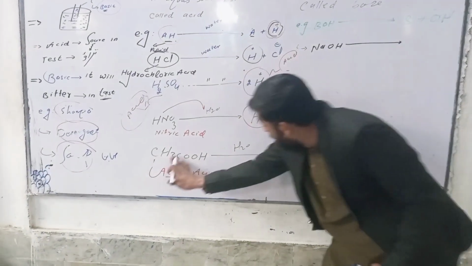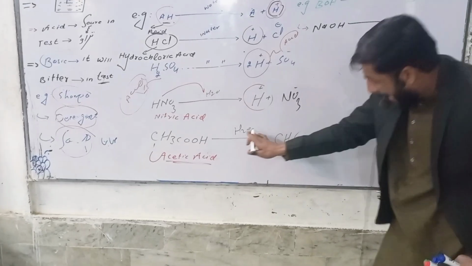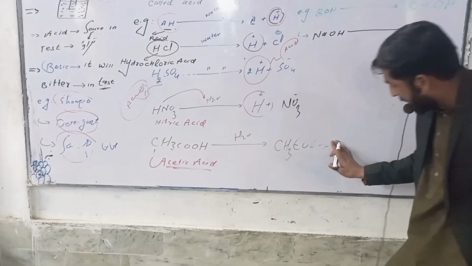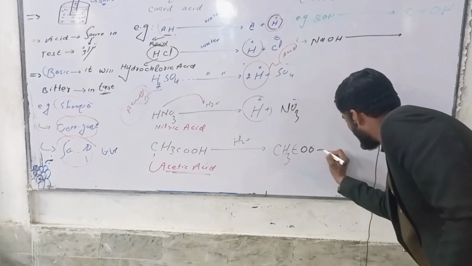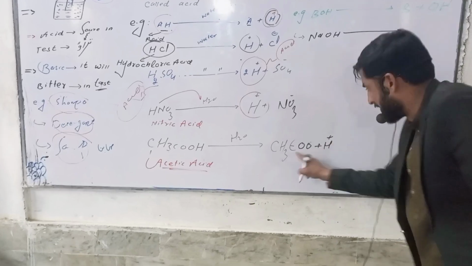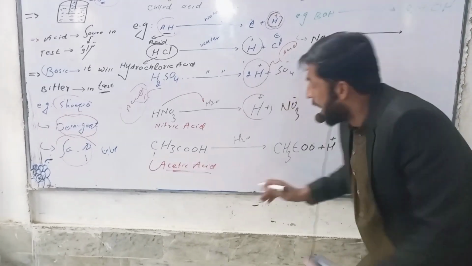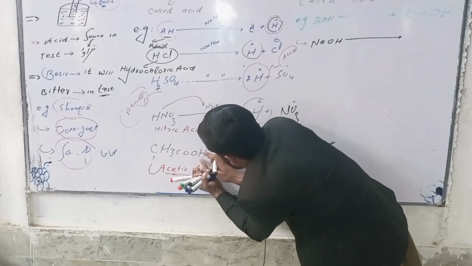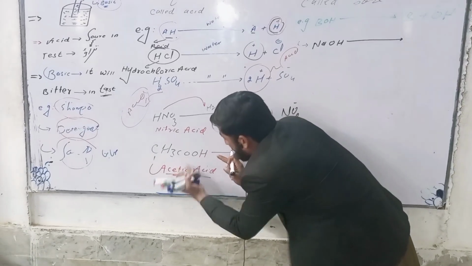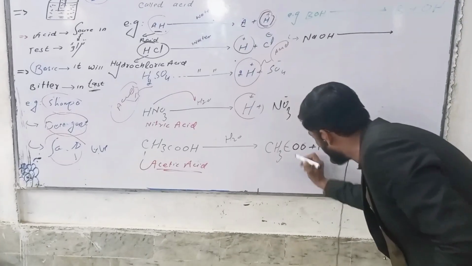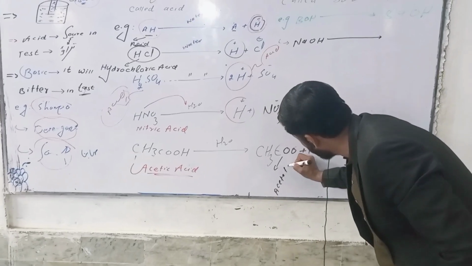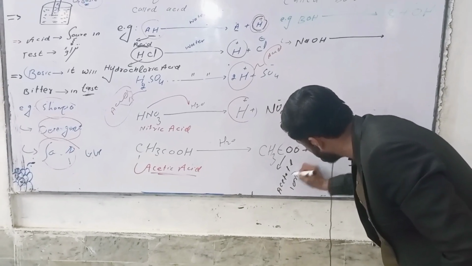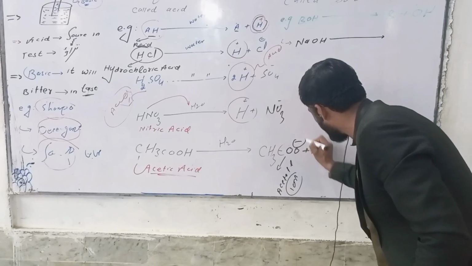Next example, this is acetic acid. When you pour this substance in water, it will give us acetate ion and hydrogen. When we remove one hydrogen from this acetic acid, it will become acetate ion. Because it has a negative charge, that's why we can say this is an ion.